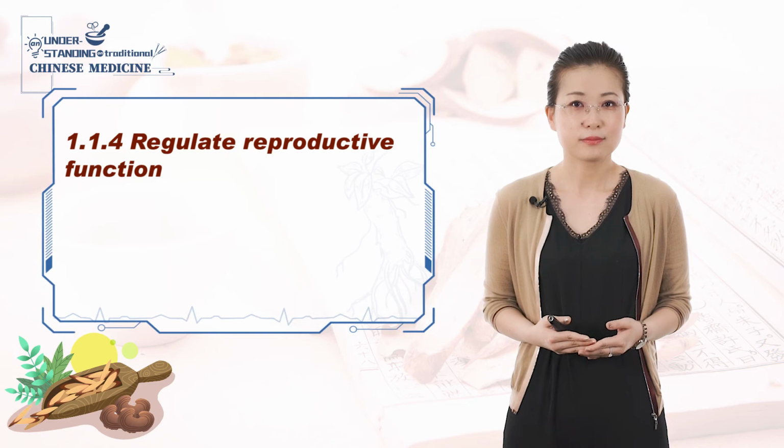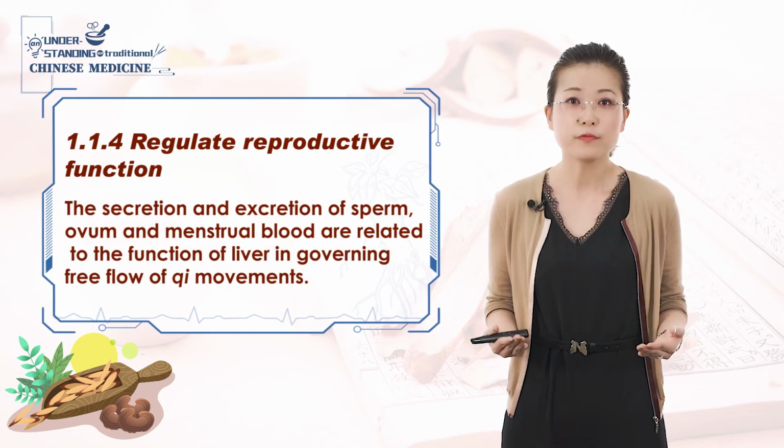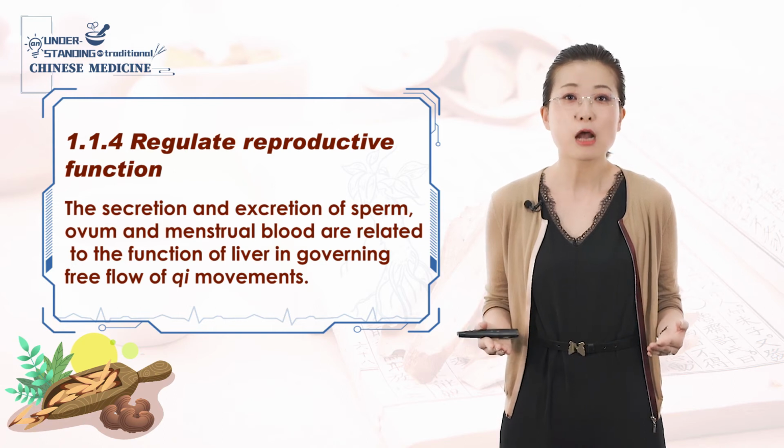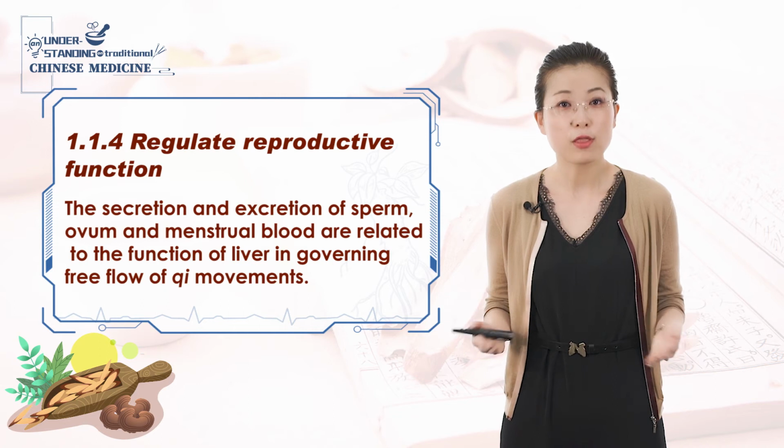Finally, the secretion and excretion of sperm, and menstrual blood are related to the function of liver in governing free flow of qi movements. In TCM, kidney and liver are the most important zang organs for reproductive function. Kidney is to store, while liver is to release. They coordinate with each other to perform reproductive function.